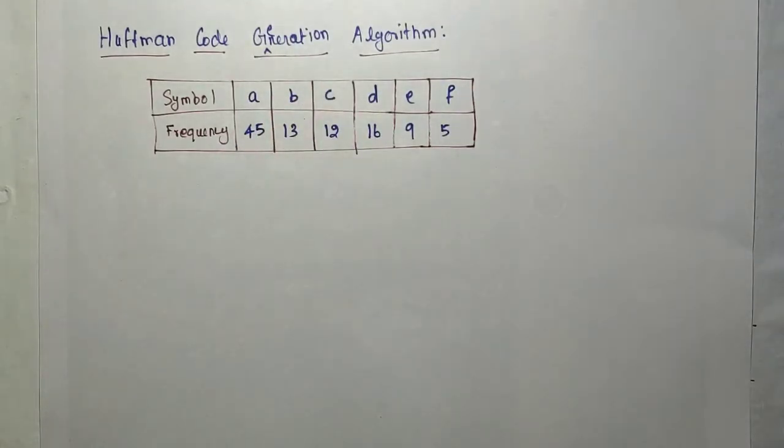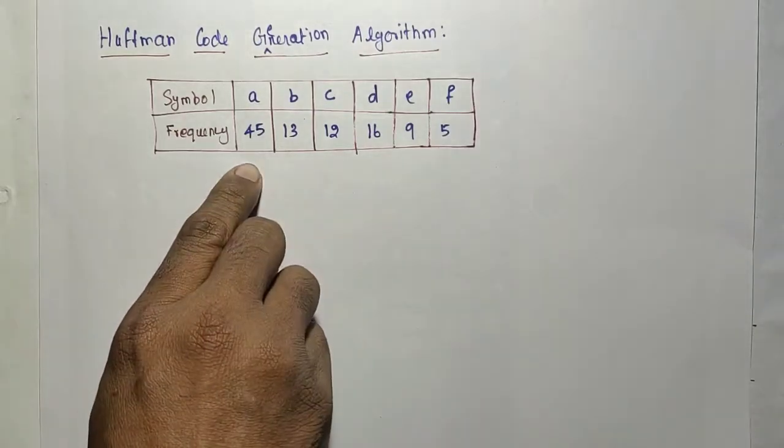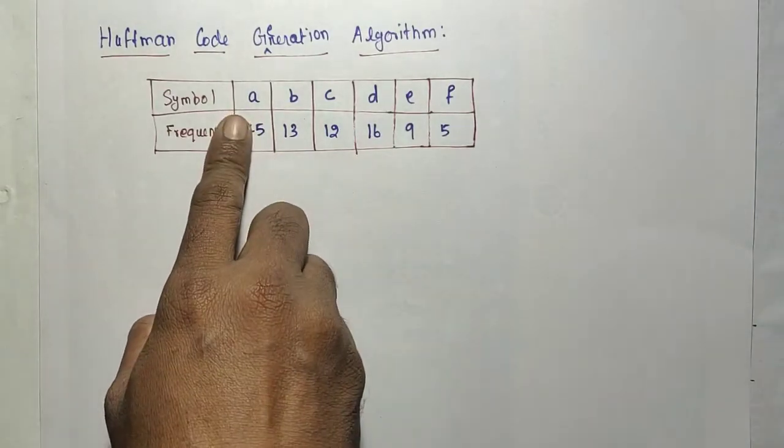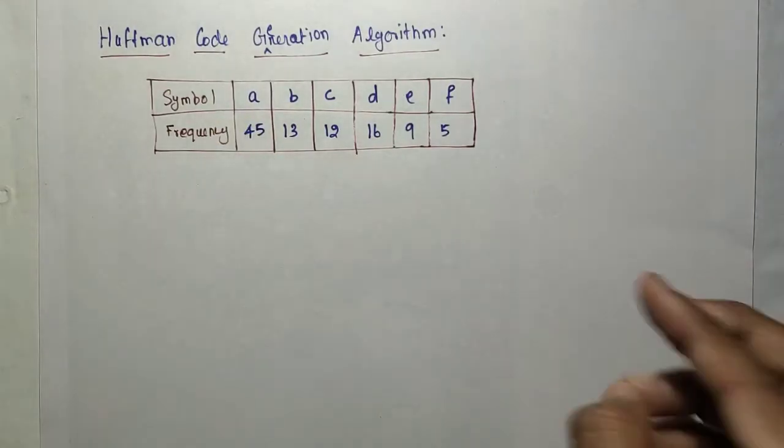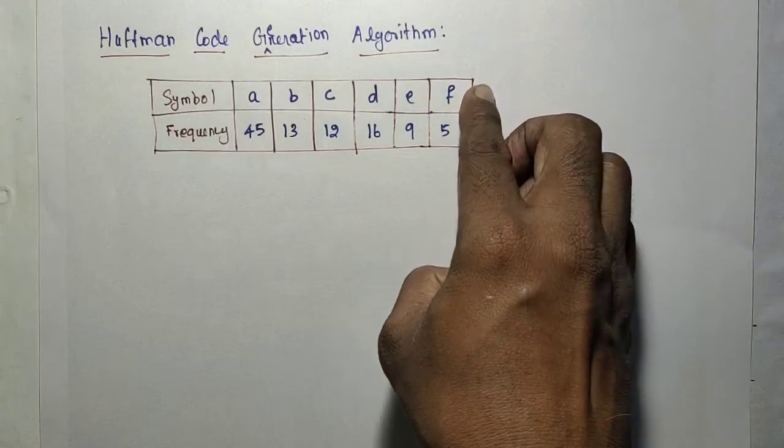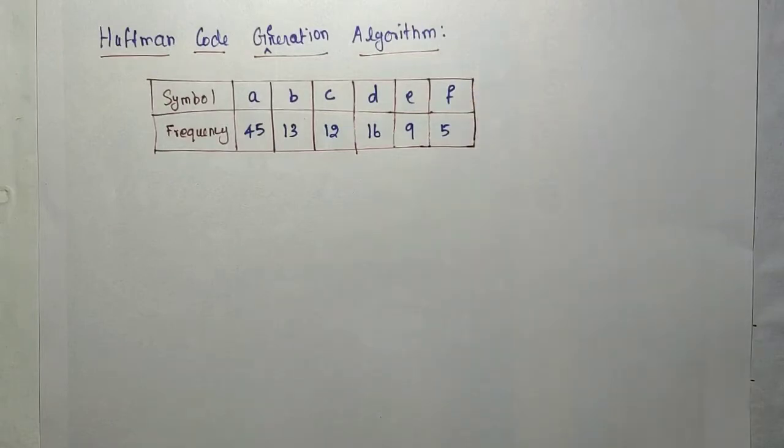So our objective is what? The symbol with more probability will be substituted with the minimum bit length code word. So I need to assign that minimum bit length code word to A. The maximum bit length code word will be substituted for the symbol with the lowest frequency. That is the objective of the Huffman code. Like that I need to generate a set of code words.